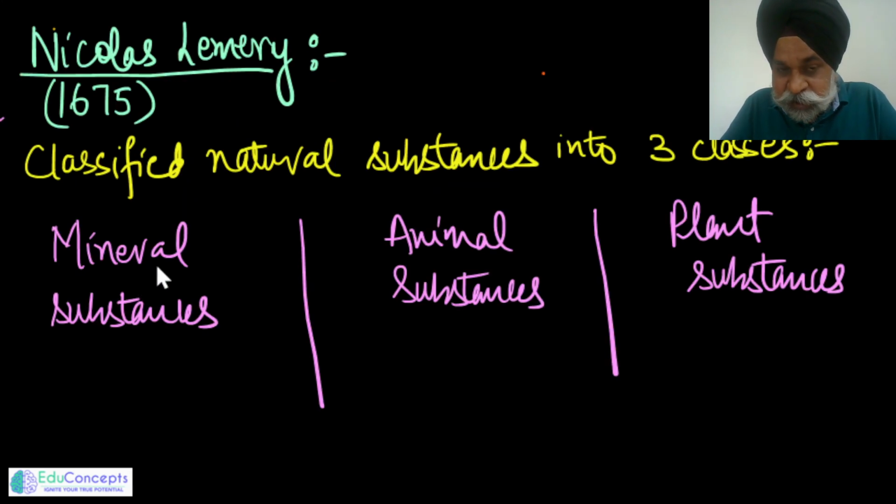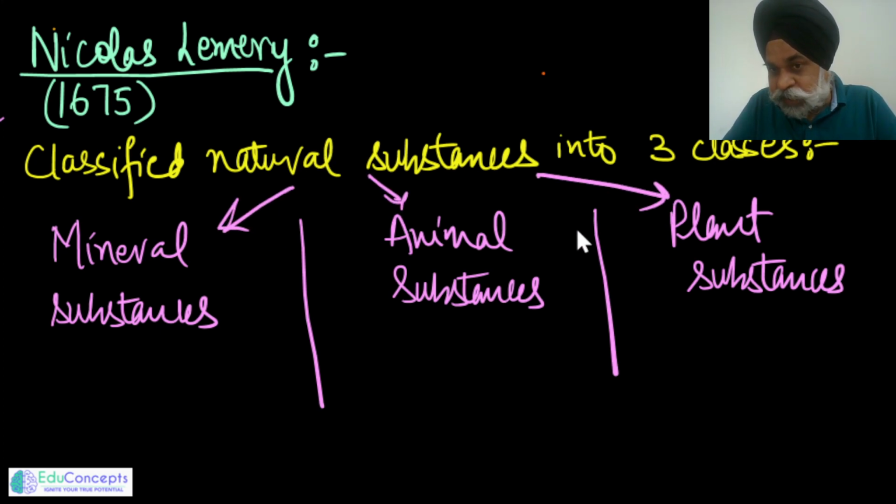from the time 1675. Nicholas Lemery was the person who developed the subject in a way that he suggested that any natural substances can be classified into three categories: mineral substances, plant substances, and animal substances.